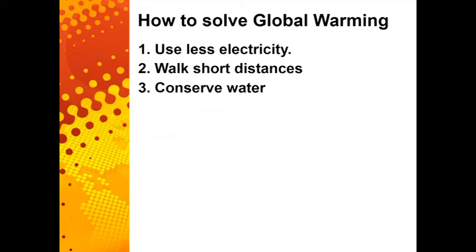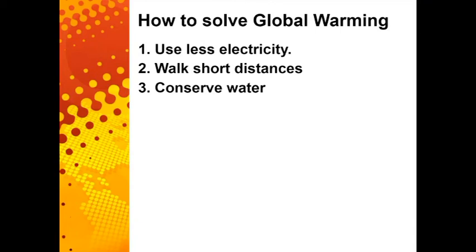Also, just using less electricity overall. While the electricity was still made, so the air has still been polluted, the thing about using less electricity is you're going to save it up, so you're going to use less eventually. Now, second one, walk short distances. This may be a bit difficult for some people, but if you walk just a short distance, your car will not be emitting carbon monoxide, which is a greenhouse gas that might damage our environment. So walking short distances when you can is very good for the environment, so I suggest it.